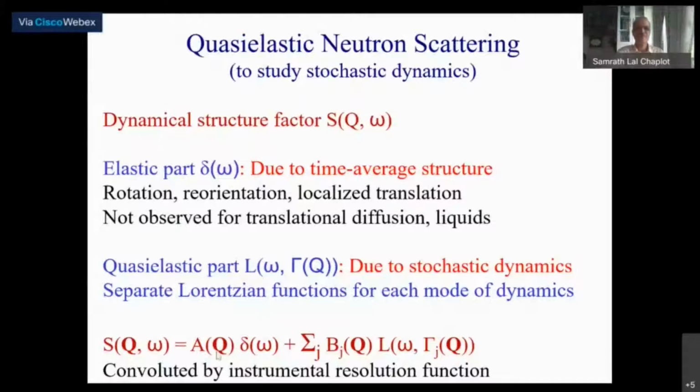So the fit will give you the coefficient of the elastic scattering. It will give you the half width at half maximum of the Lorentzian function, and also its corresponding amplitude. And there could be several Lorentzian functions, depending on the kind of dynamics involved.